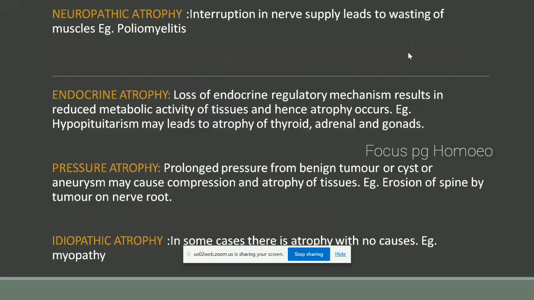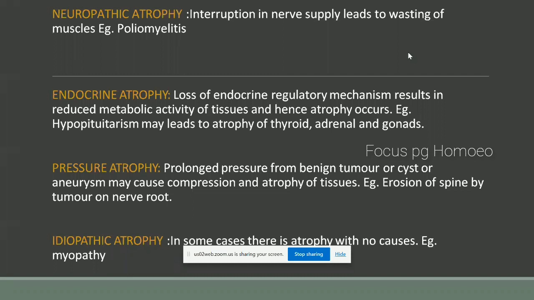Then the next one is neuropathic atrophy. In neuropathic atrophy, interruption in nerve supply leads to wasting of muscles. Example, poliomyelitis. We all know that poliomyelitis is a condition where the muscles will be wasting. The next one is endocrine atrophy.